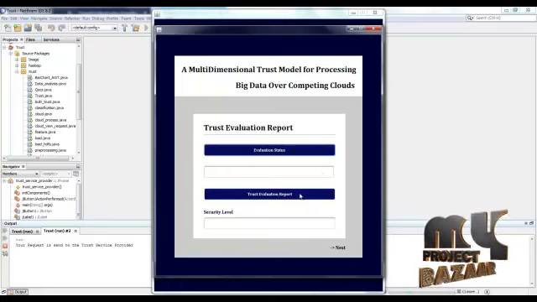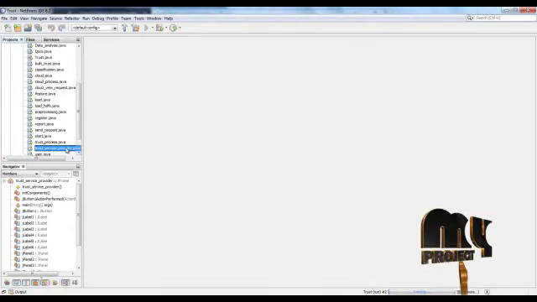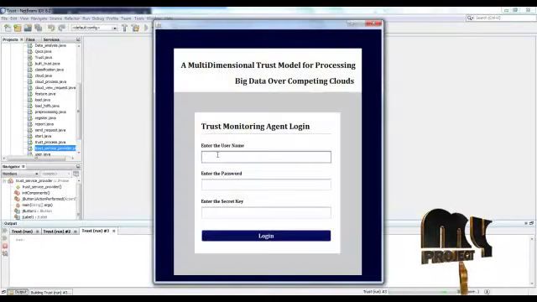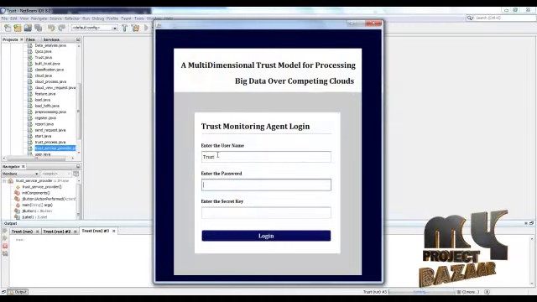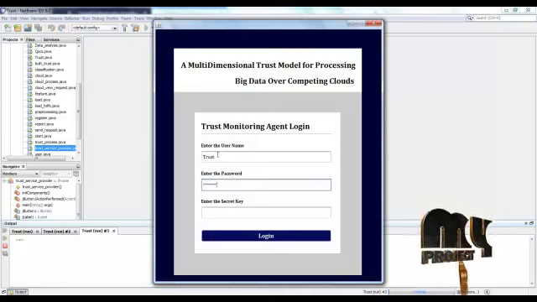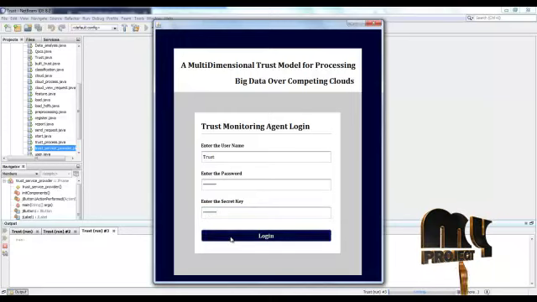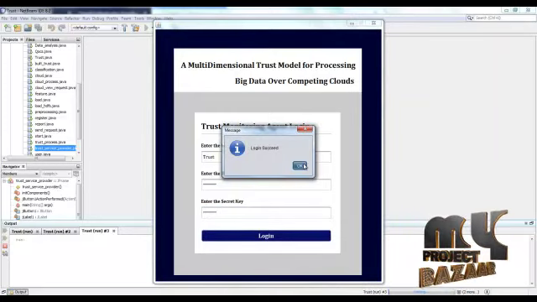Here they will see the trust evaluation report. The trust service provider will log into their account. Login succeeded.